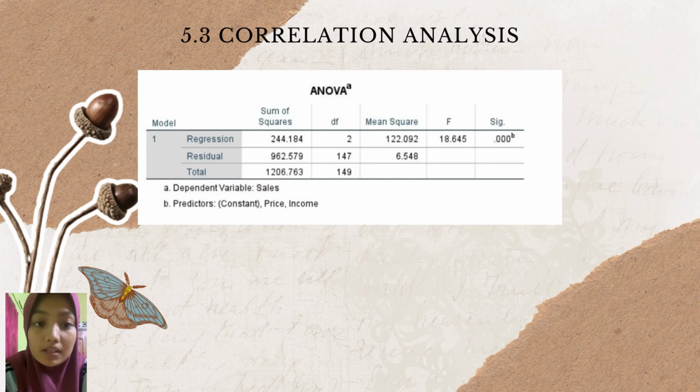A statistical method for determining the relationship between two variables is correlation analysis. The relationship between two variables is referred to as correlation in statistics. Data can be seen in the ANOVA table.